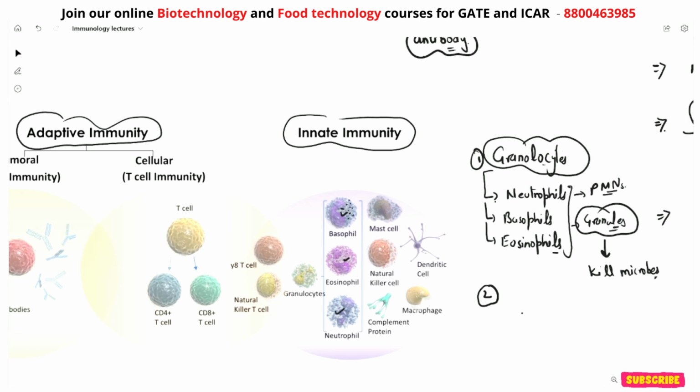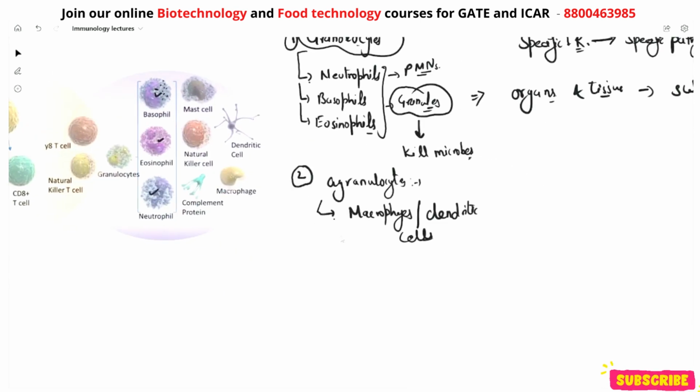Another category of the cells is your agranulocytes. In this category, they are composed of macrophages and dendritic cells, and both of them are derived from monocytes. Right?